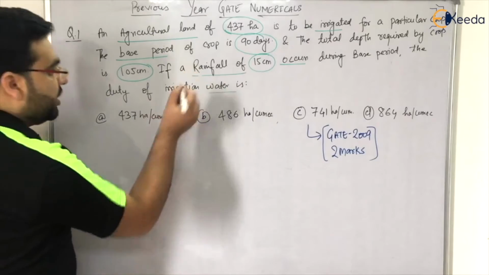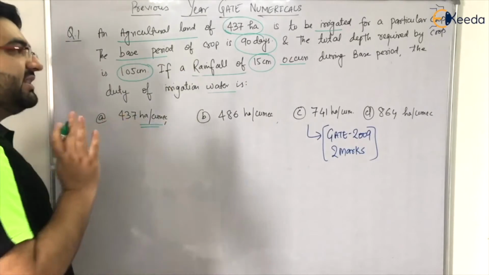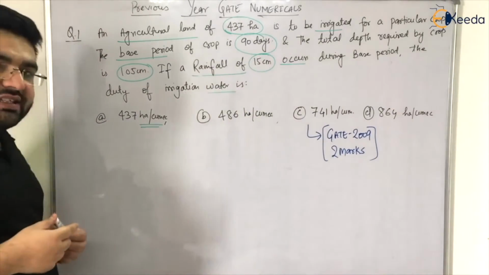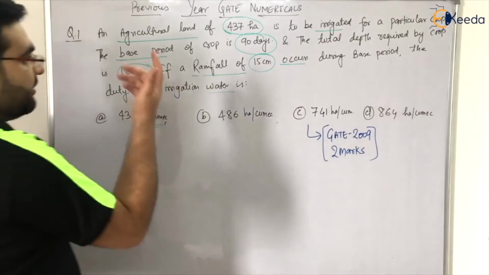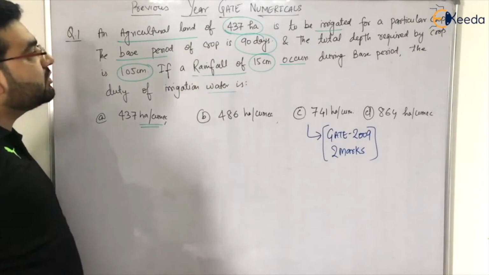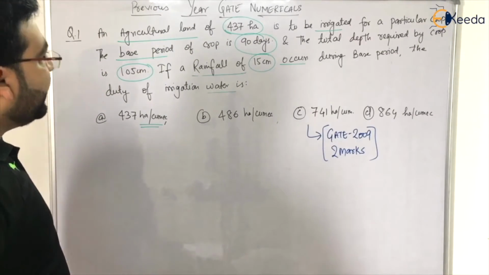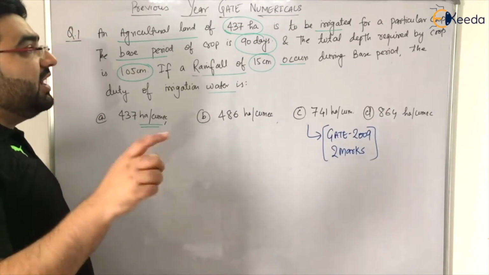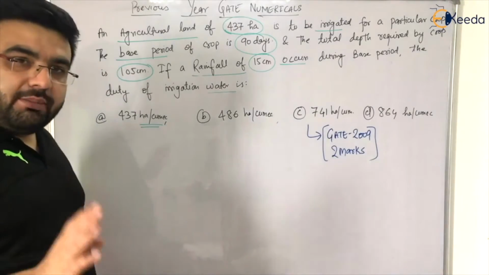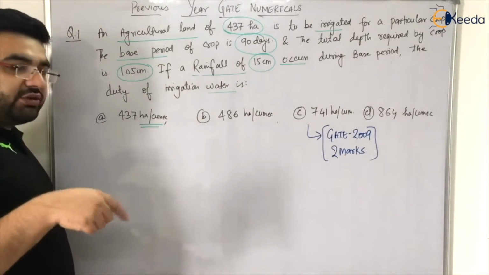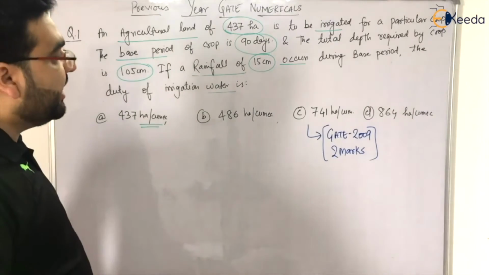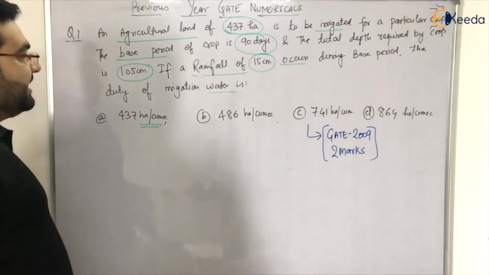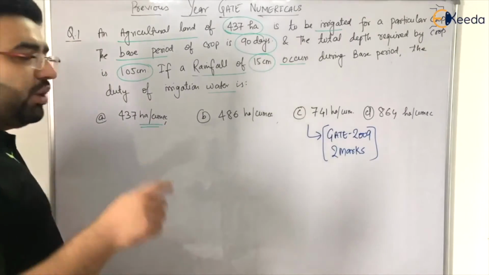So we have to calculate duty in hectare per cumec. These are the same units for which we derived the formula also, that the base period should be in days and the depth should be in meters. So we'll convert the delta in meters also. Now, this question is very simple. If you are watching this lecture, pause this video and try to solve this question on your own, because that would be the best method to practice, and it will also develop your mental ability to solve questions that have been asked in GATE examination. It's a very straightforward question. Only one trick is there.